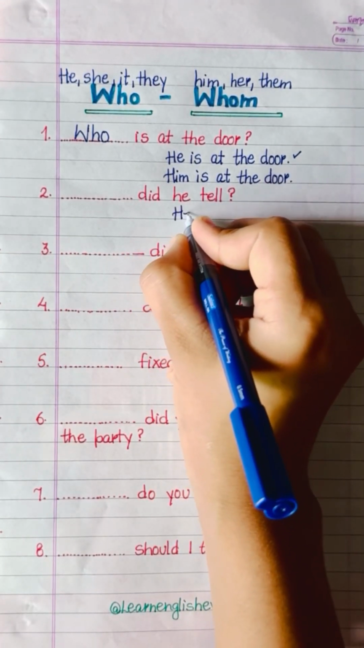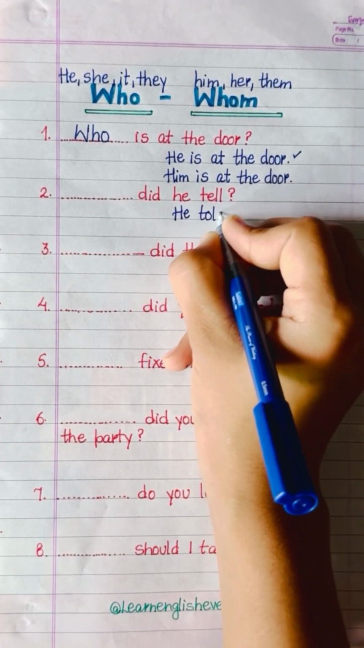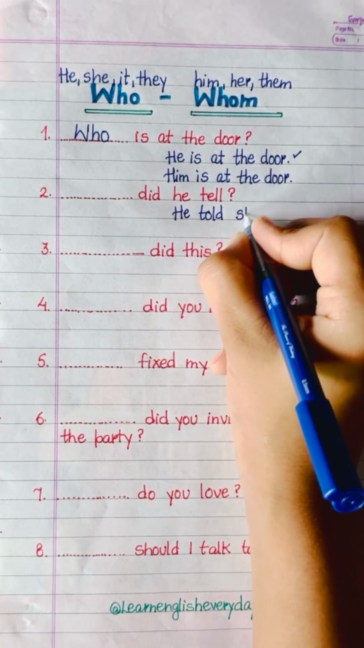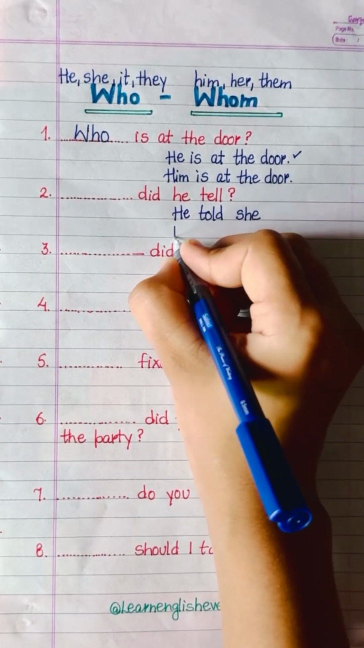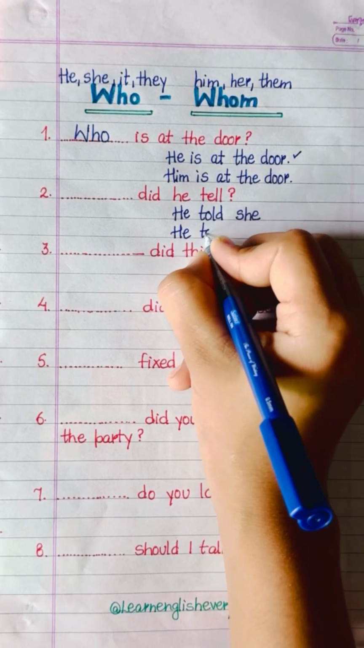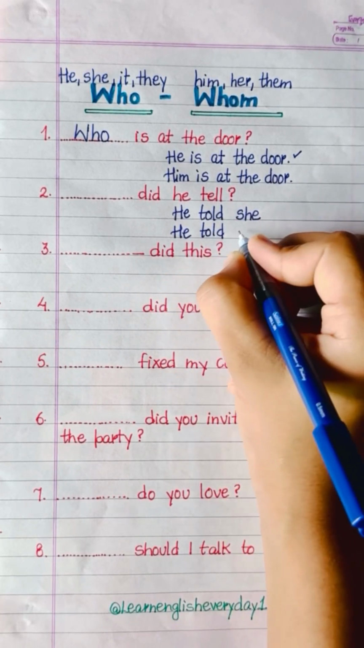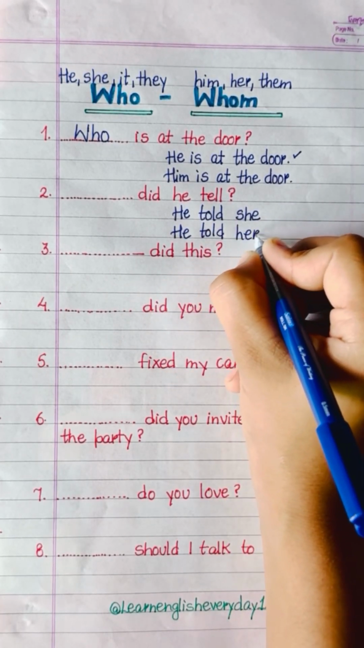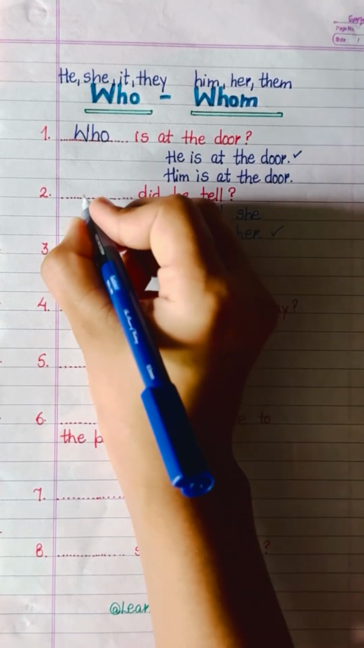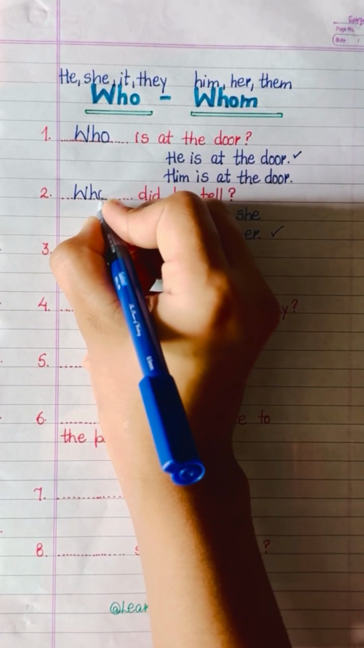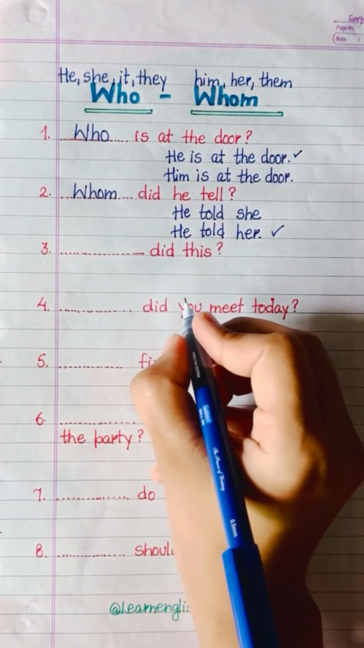Blank did he tell? This is past indefinite tense. Firstly, we will write what will be the answer. He told me, he told her. So the right answer will be he told her. So here comes whom did he tell?